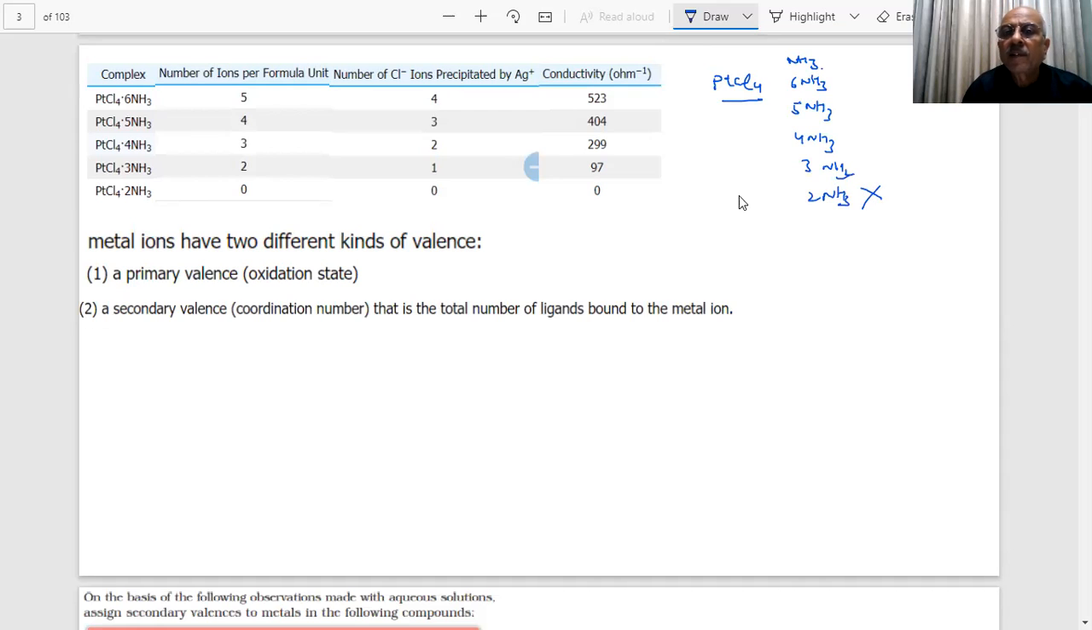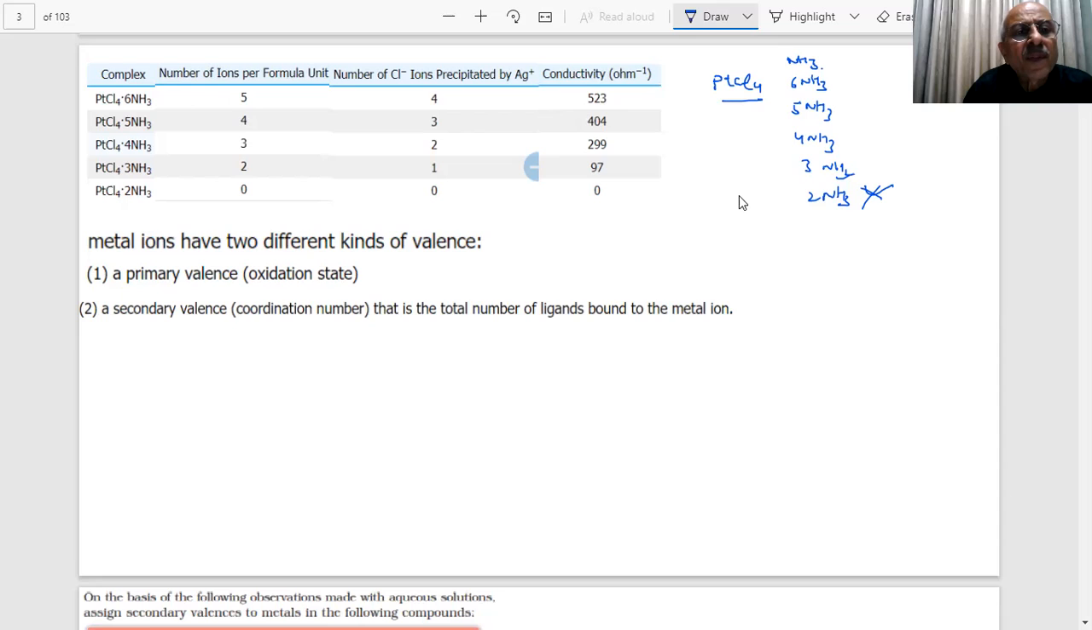And he was calculating the number of ions per formula unit. Per formula unit, how many ions will be there? He obtained these ions: 5 ions in the first case, 4, 3, 2, and 0 ions. No ions here. No compound is formed, but no ion. I mean, he is able to prepare these complexes.